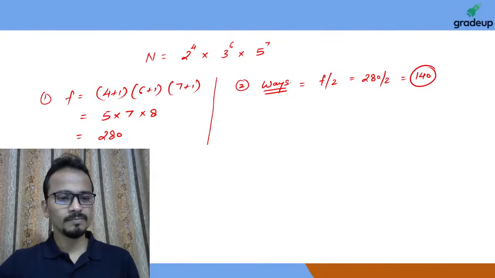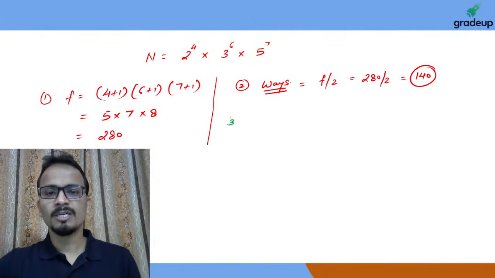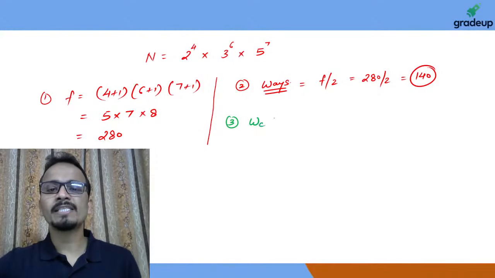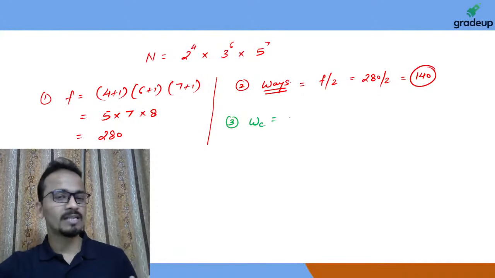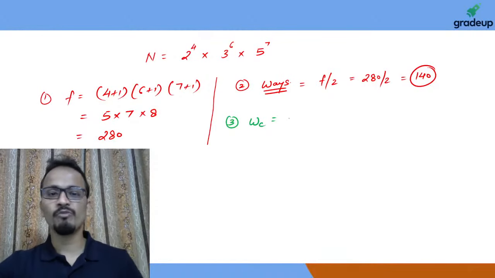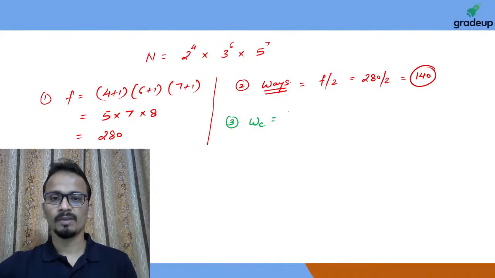All right. Now the third thing, number of ways of writing this number as the product of two factors which are co-prime with respect to each other. You may write it as the answer.